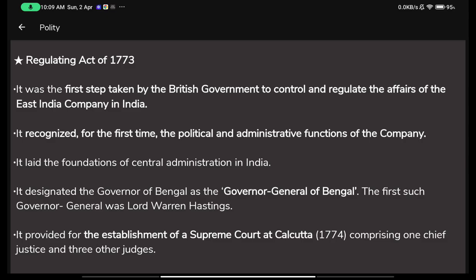This company on its own, without any specific orders from the British government, that is, fought wars in India and occupied lands. But after this, because this company had its root in some other country, and that country had a government, it started to control this company.